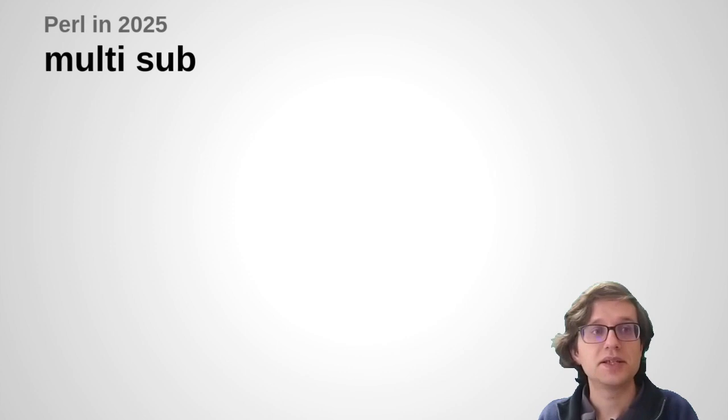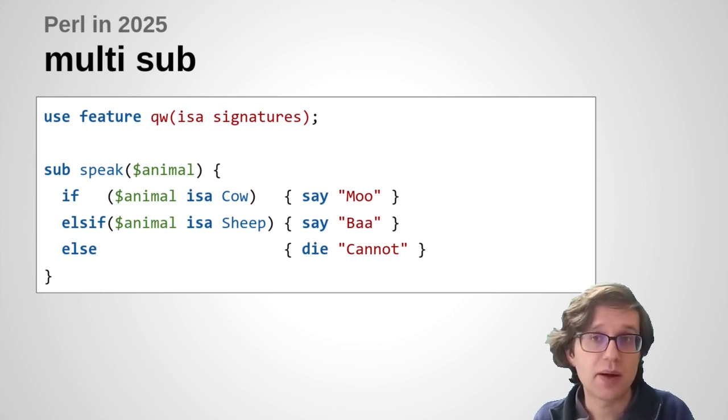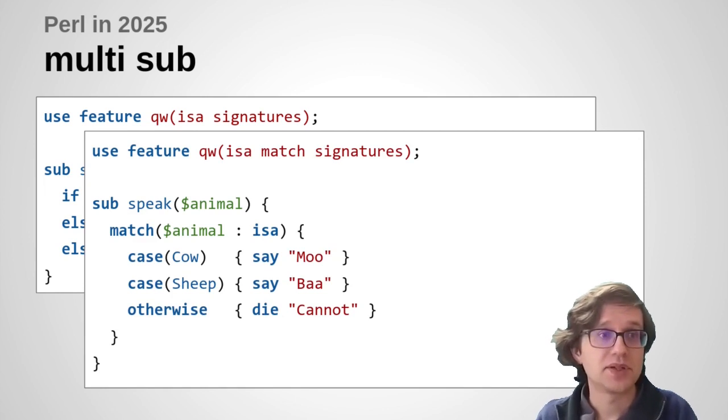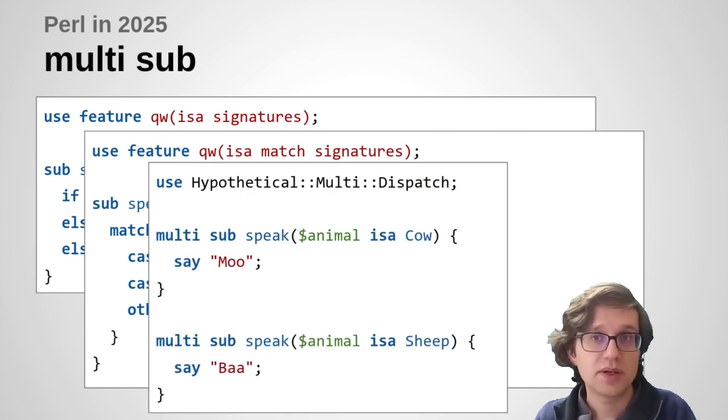Slightly related to that is the idea of multiple dispatch. So sometimes you end up writing a function that basically does entirely different things based on its arguments. Now you could write that with if-else like this. Or we could use match case, perhaps with the is-a tests or the is or whatever. But some languages define a thing called multiple dispatch, where you can define the same named function multiple times and use the type assertions in the signature to let the runtime work out which particular instance of that function you wanted to call at any particular time.